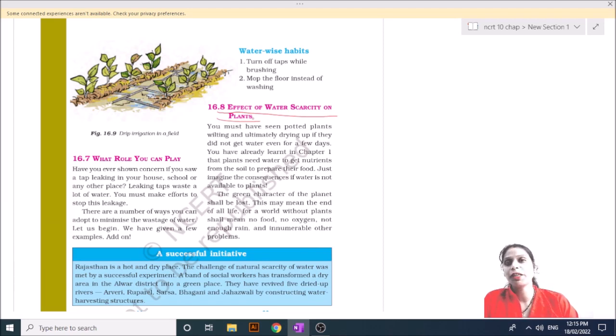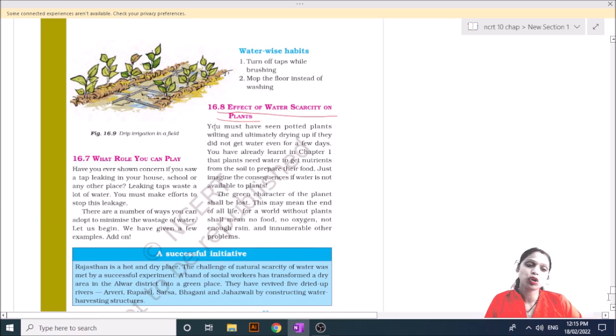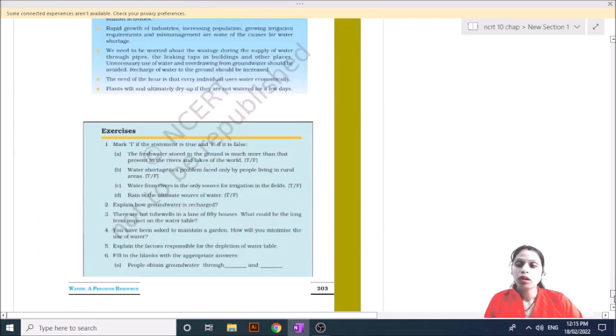Then water saving is very important for us, and everyone is responsible for saving water, and every person should take one step up for saving water. Then I think that you have understood all the topics related to this chapter. Now I am going to discuss some questions and answers with you.